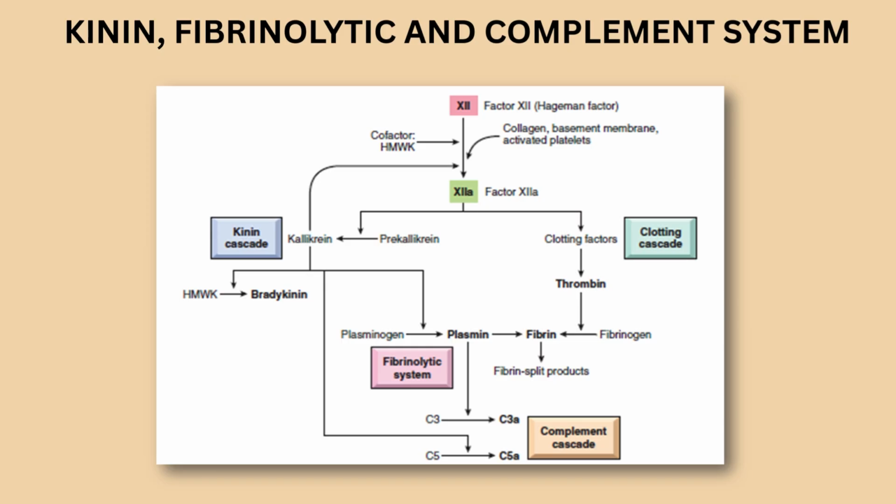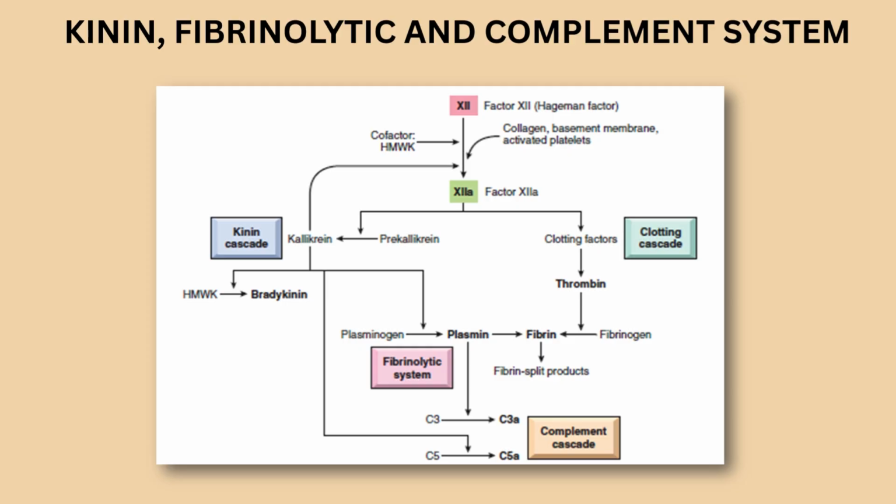Talking about the clotting system, again factor 12A initiates the clotting system, which results in formation of fibrinogen, which is acted upon by thrombin to form fibrin and fibrinopeptides. This also increases vascular permeability, causes chemotaxis for leukocytes, and has anticoagulant activity.